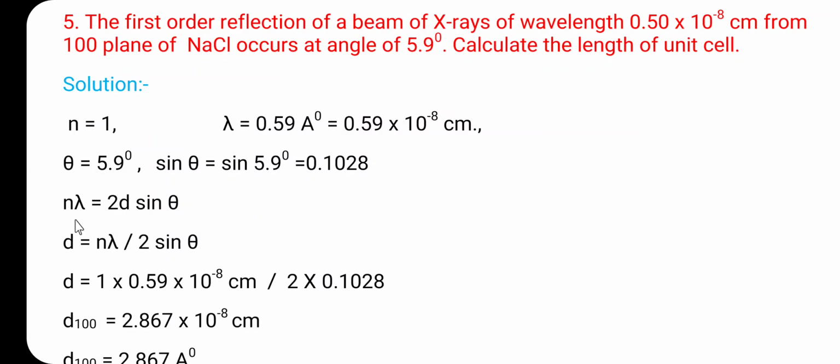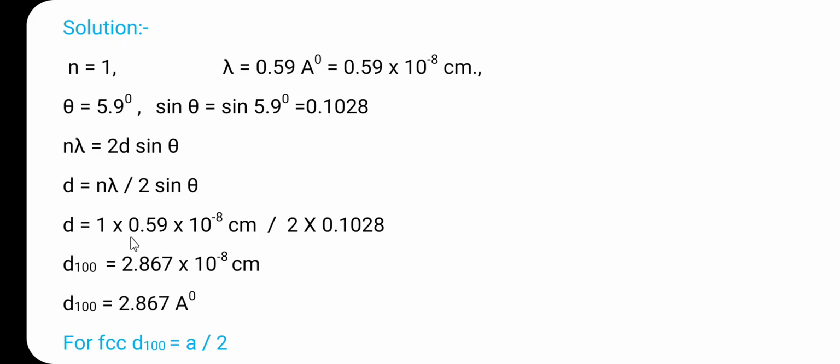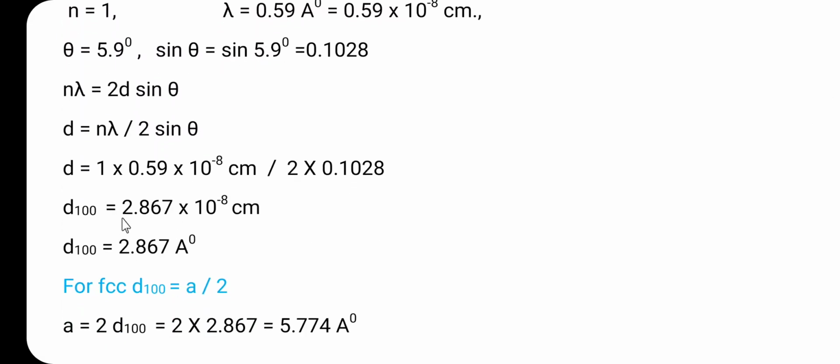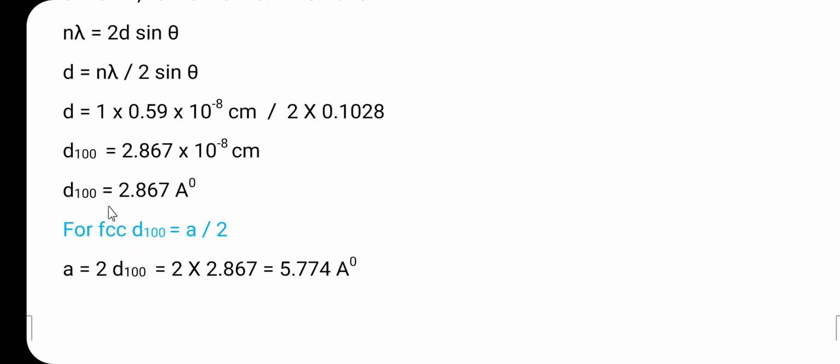So here Bragg's equation, n lambda is equal to 2d sin theta. So here d is equal to n lambda divided by 2 sin theta. So d is equal to 1 into 0.59 into 10 raised to minus 8 centimeter divided by 2 into 0.1028. So here the d100 is equal to 2.867 into 10 raised to minus 8 centimeter, and here the d100 is equal to 2.867 angstrom.